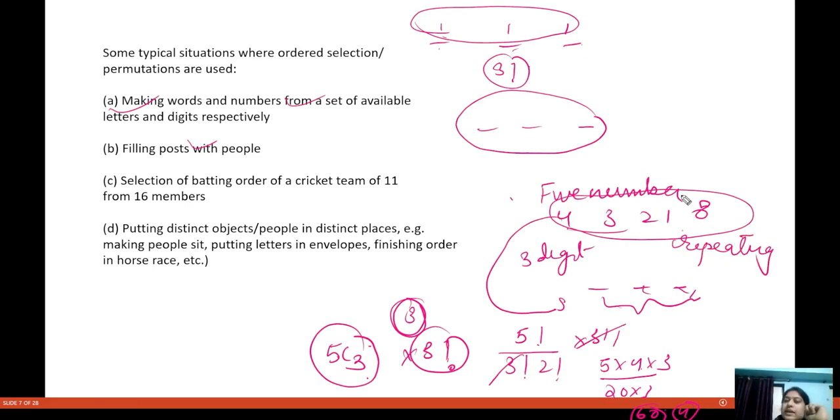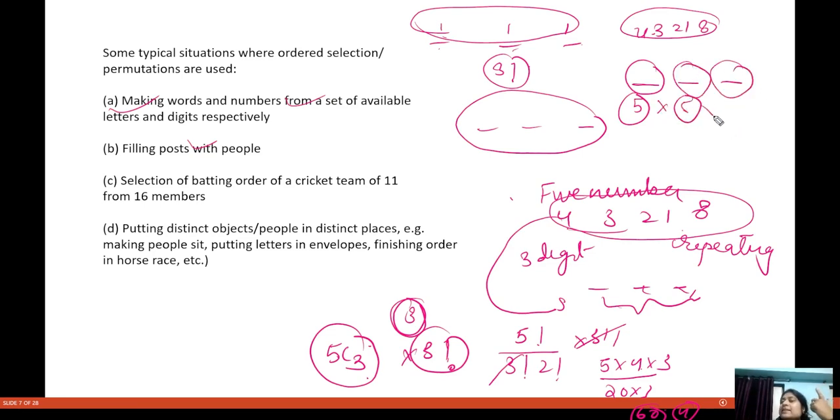But if I ask you that you can repeat any number of digits, there is no restriction on that, then how many numbers will be formed? See, you have this 43218. You can repeat any number of digits. So this place can be filled in how many ways? Five ways. This place can be filled in five ways, there is no restriction. And this place can also be filled in five ways. So when there is no restriction on repeating, from five numbers you can make 125 three digit numbers.